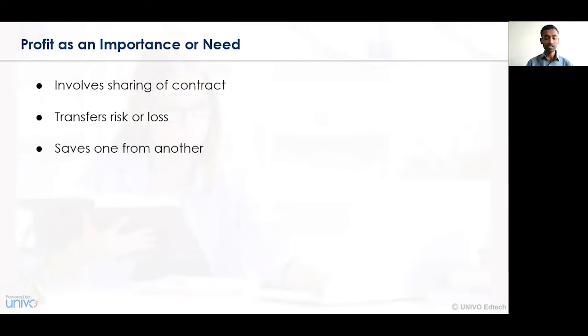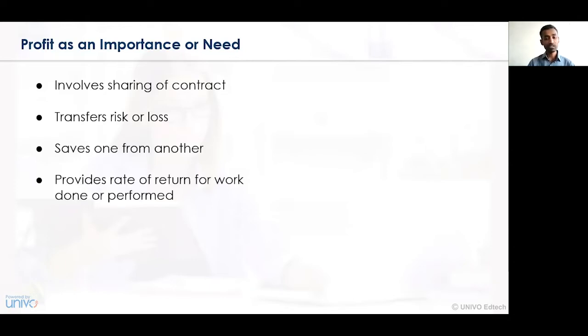The reinsurance contract is a profitable contract, and remuneration is essentially required because it saves one another. Initially the insurance company is saving the insured person, and in the second case, the reinsurance company is saving the insurance company. So the saving of one another is being undertaken in a reinsurance contract, and hence there is an involvement of profit in this transaction.